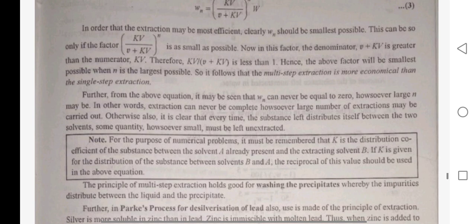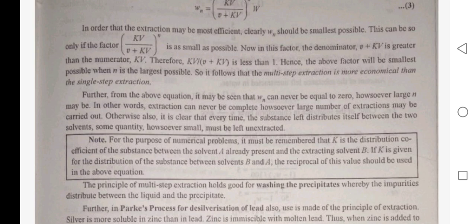In order that the extraction may be most efficient, clearly Wn should be smallest possible. This can be so only if the factor KV upon small v plus KV to the power n is as small as possible. Now in this factor, the denominator V plus KV is greater than the numerator KV. Therefore, KV upon V plus KV is less than 1. Hence, the above factor will be smallest possible when n is the largest possible. So, it follows that the multi-step extraction is more economical than the single-step extraction.